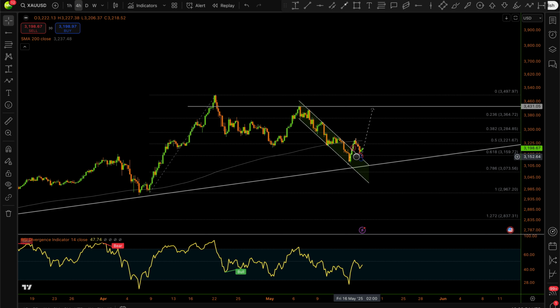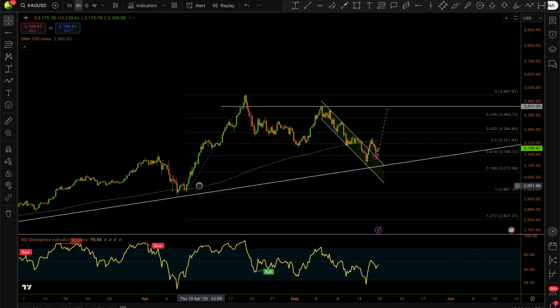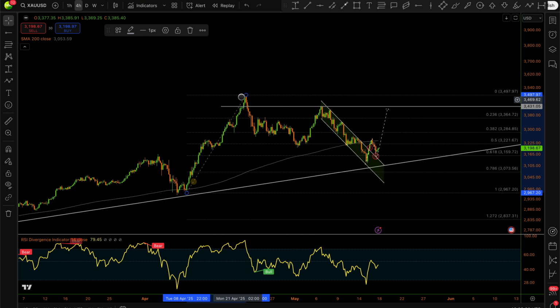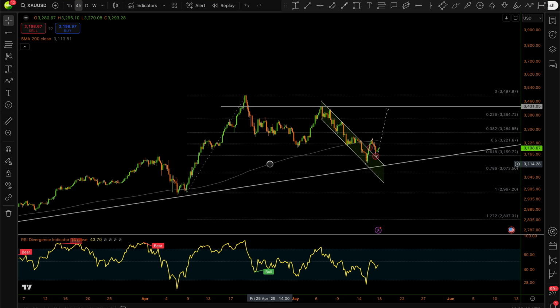So this week, I'm expecting more bullish movement on gold. I'm expecting a complete retracement on gold. Looking at the Fibonacci retracement, we saw price hanging around the 68.8% level, which is a very strong level. Right now we're also seeing price slightly below the 200-day moving average, SMA, but this would also be short-lived, because the overall fundamentals are still very, very bullish, and this won't last for long.